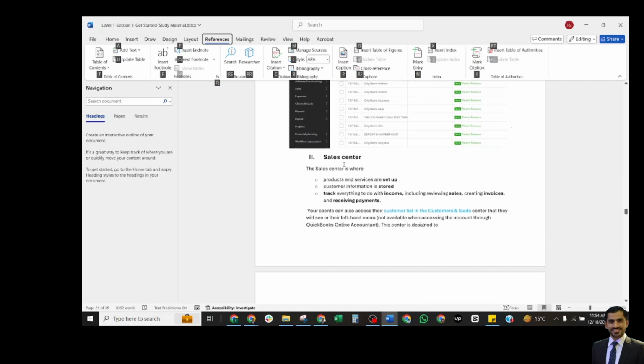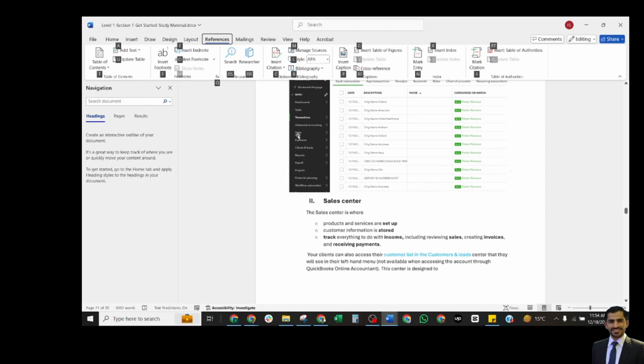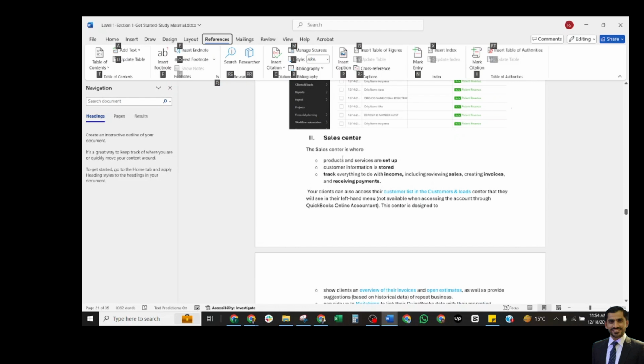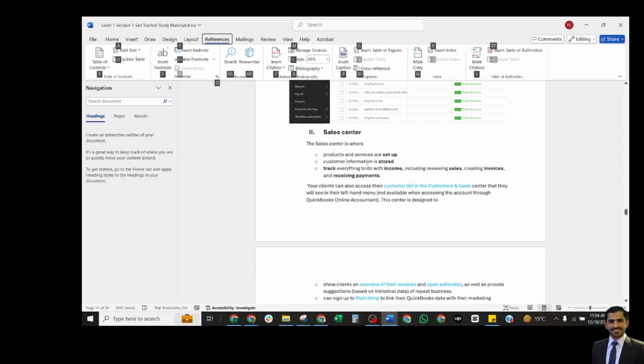So the next center is the sales center. This is the sales center here, and we shall discuss its details. In the sales center, products and services are set up, customer information is stored, and you track everything: the income, reviewing the sales, creating invoices, and receiving payments.